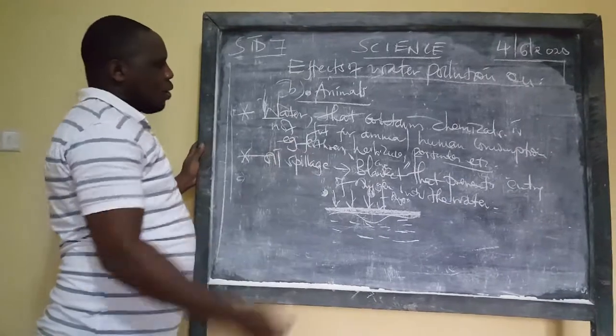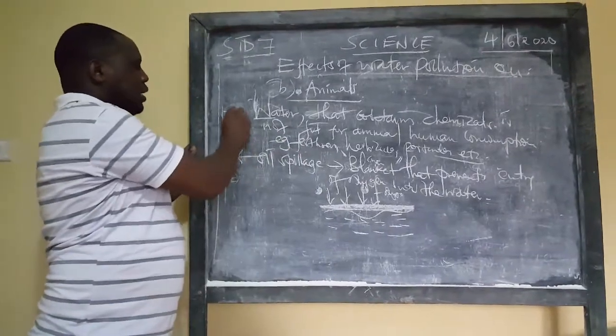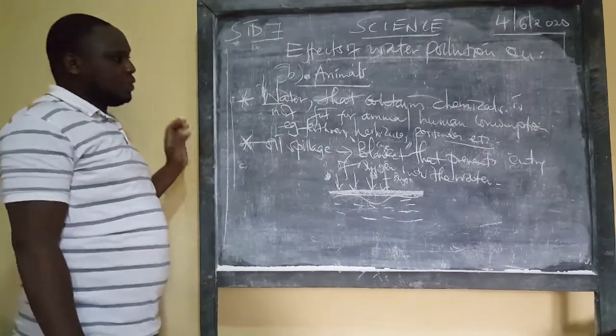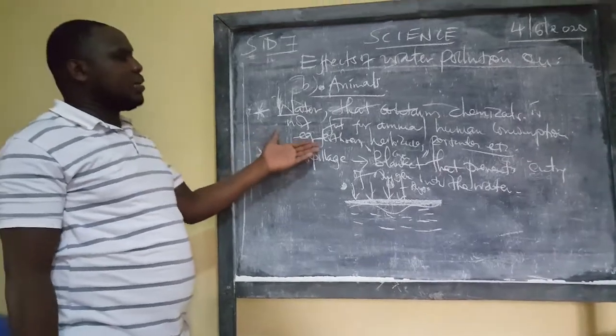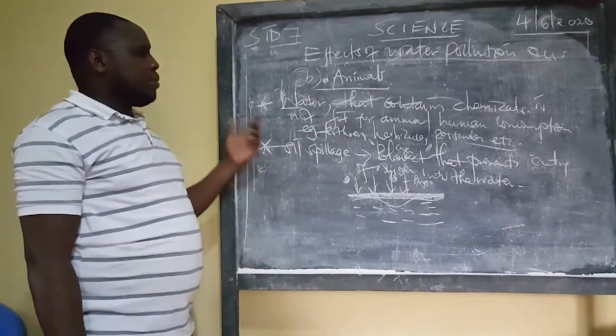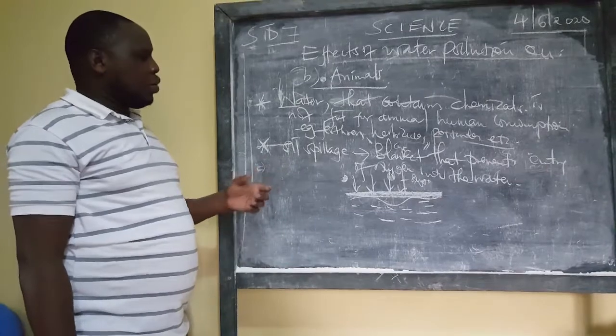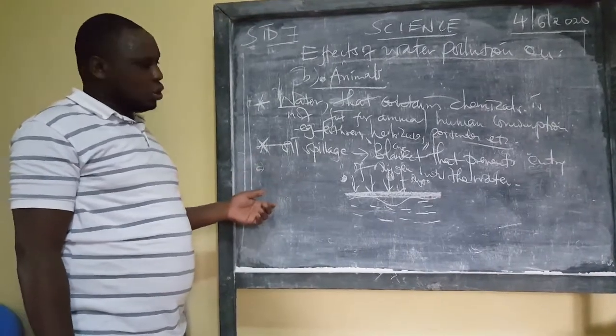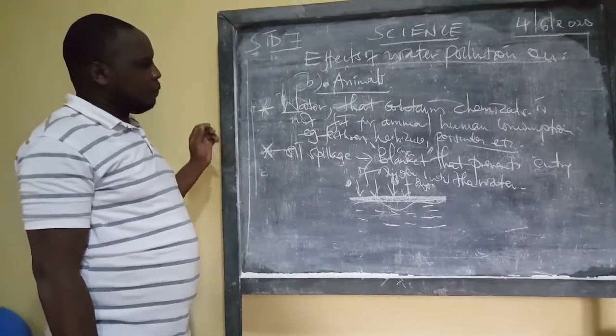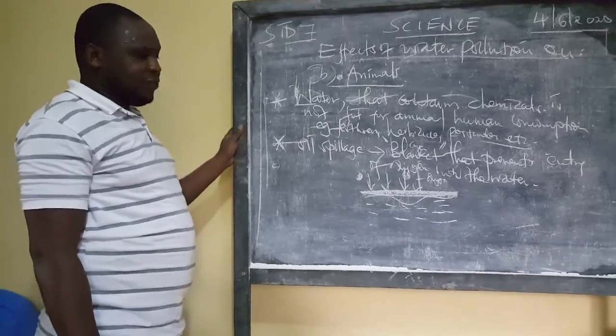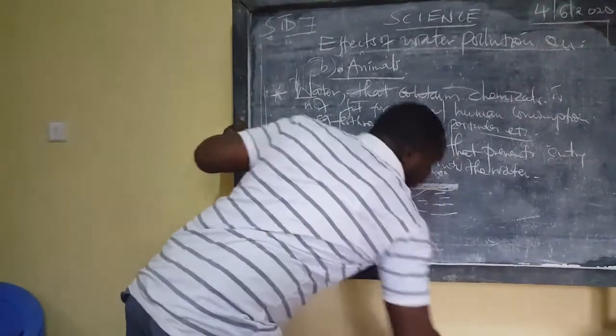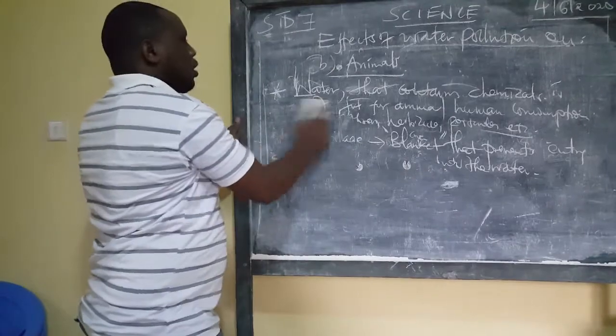So that's how pollution of water affects animals. We just talked about the chemicals themselves that are dissolved in that water. They may end up killing the animals. And now we're talking about oil spillage, which may also end up depriving the fish and the aquatic life of oxygen.